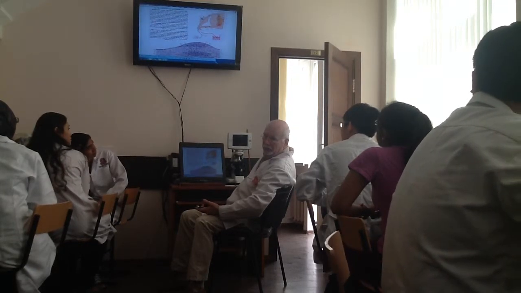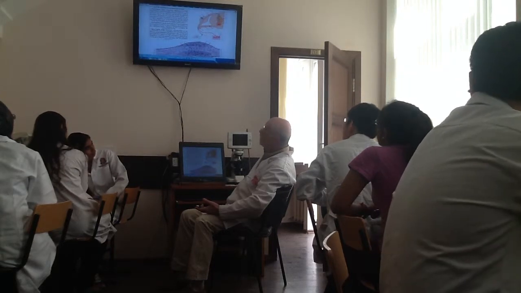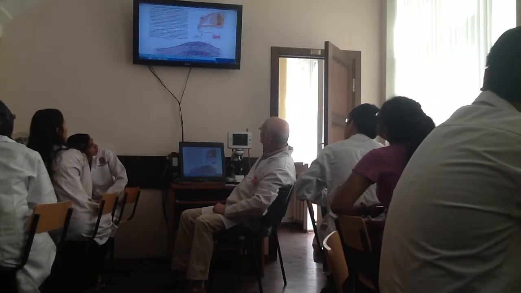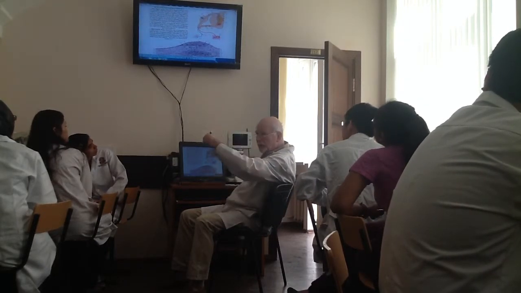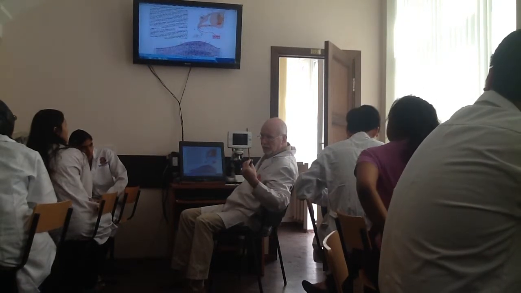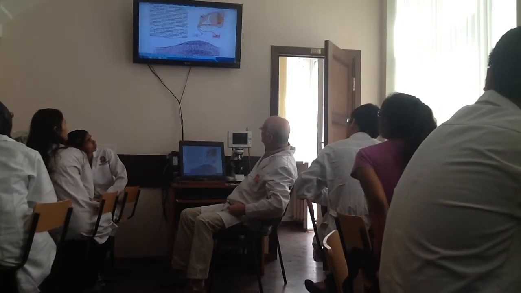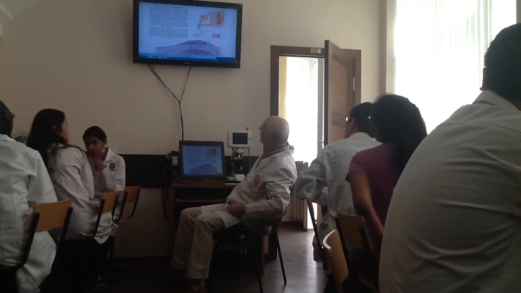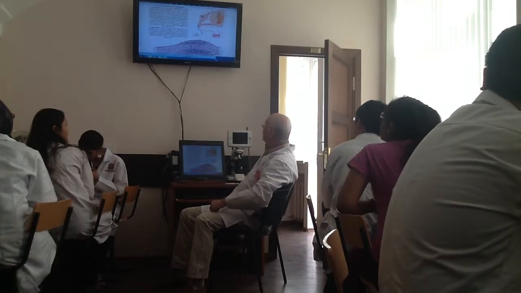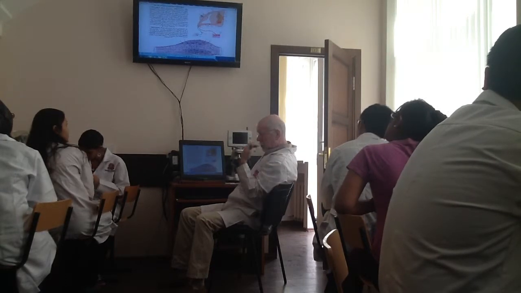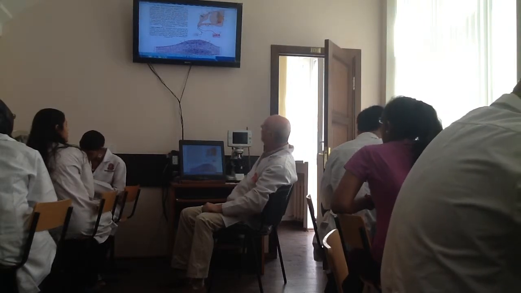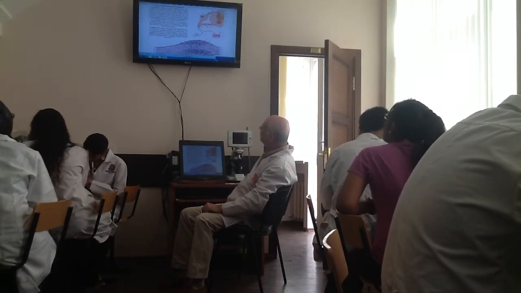So maybe you know that peripheral nerves can come to the spinal cord, and some nerves begin from the spinal cord. These nerves are named roots. The posterior root enters the spinal cord, the anterior root goes out from the spinal cord.